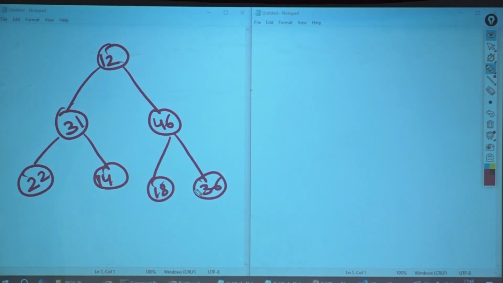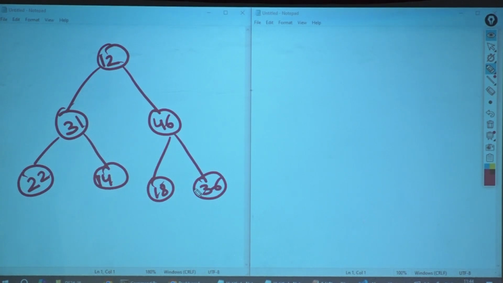Is it following all the features of a binary tree? Yes, no. What is a binary tree? Node, 2 children. Node, 2 children. Node, 2 children. So can I say this structure is a binary tree? Yes, it is. Okay. Is this a binary search tree? No. Why?